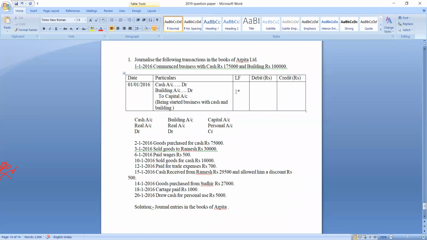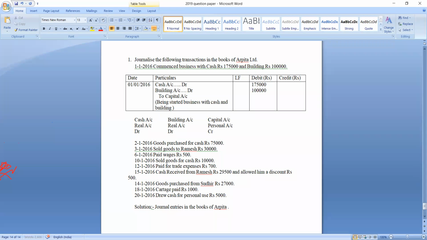Understood? Now in the debit column, we should write the amount. See here, which account is debited? Cash account is debited. So how much cash is invested into the business? Rupees 1,75,000. So this 1,75,000 should be written parallel to the name of the account debited, in the debit column. Building account is debited. What is the value of the building? It is rupees 1 lakh.